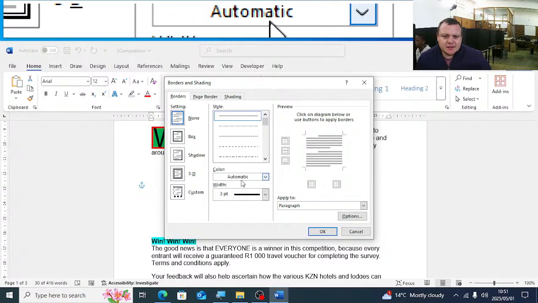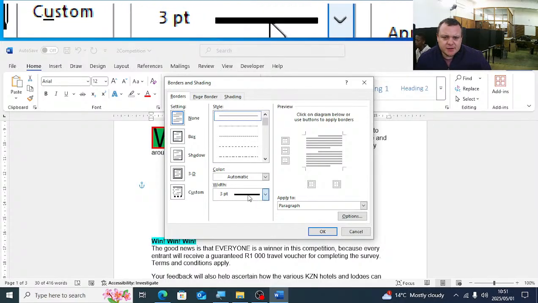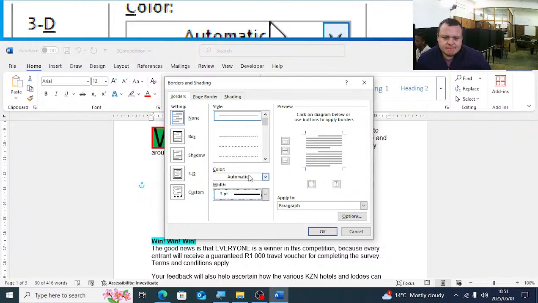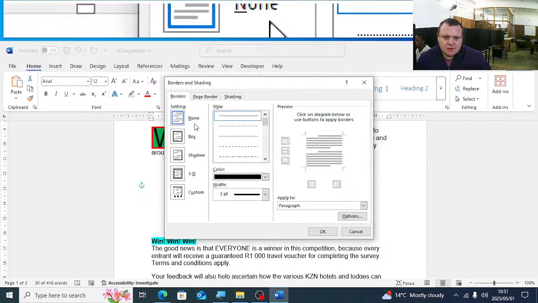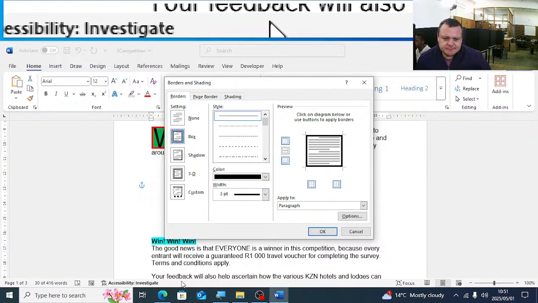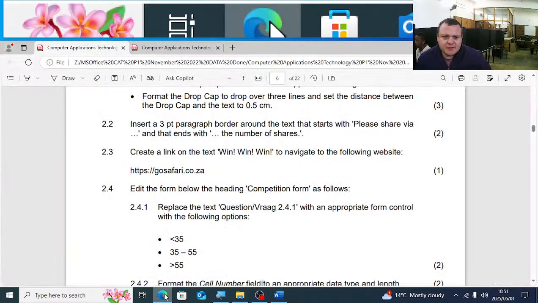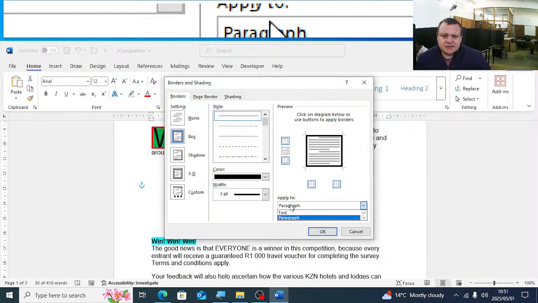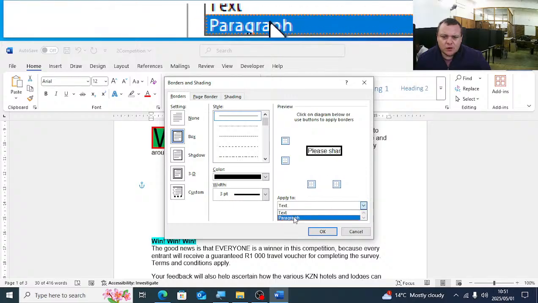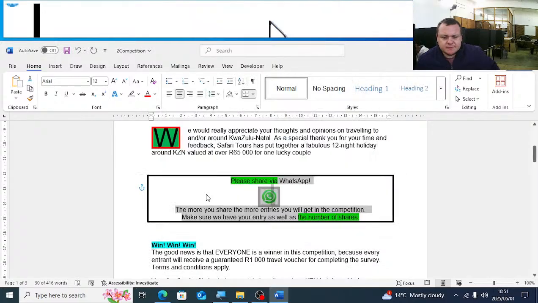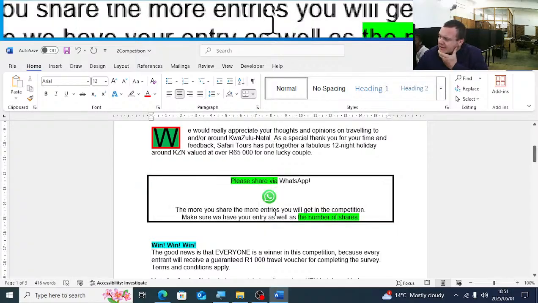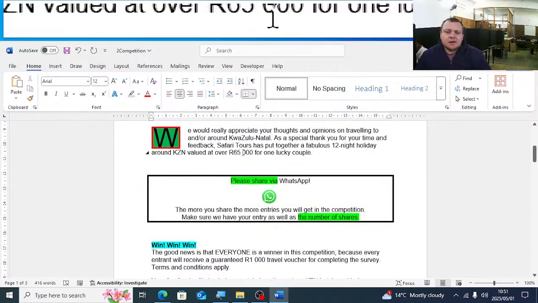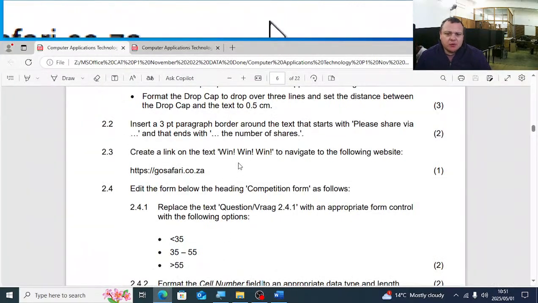And here they tell us a 3pt line. So it's going to be a box, 3pt line. Make sure here you apply to paragraph, not text. If you apply to text, it's going to be around the words only. It must be paragraph. Then you'll say okay. Quite easy marks there.